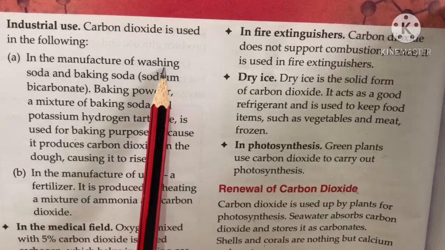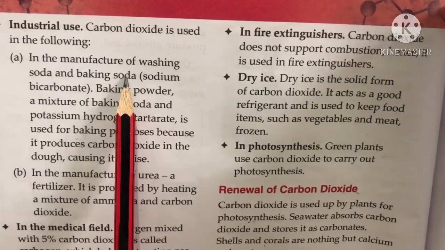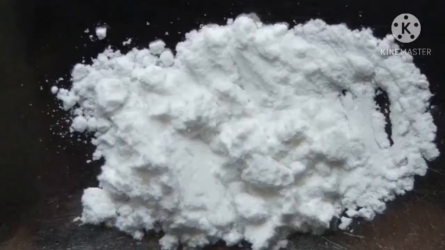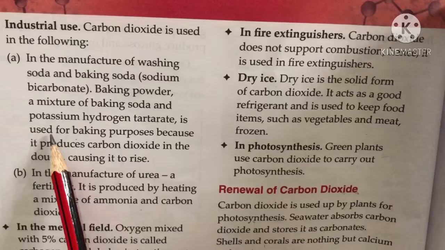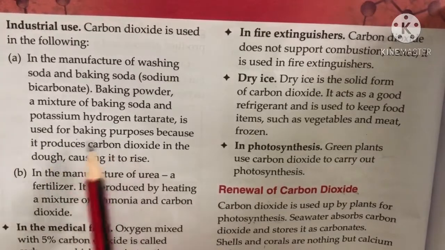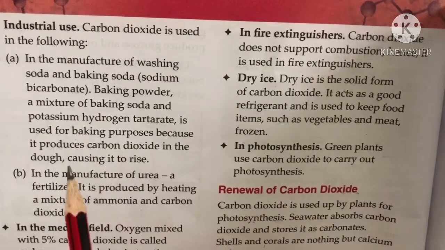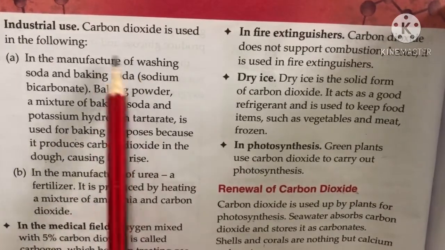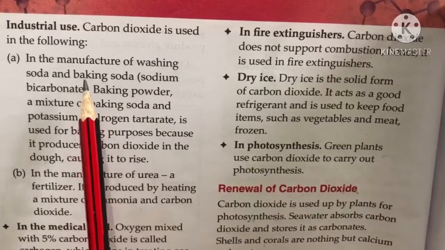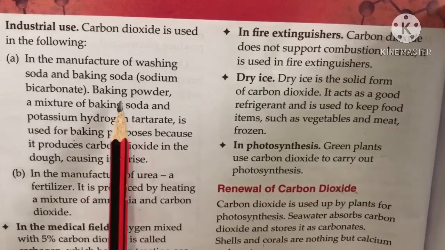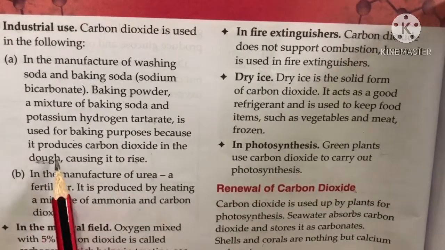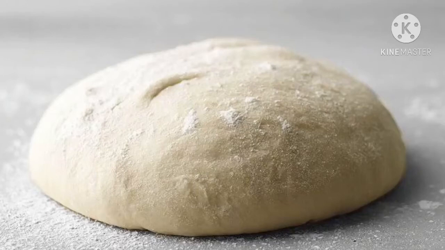So, for the formation of washing soda and baking soda, carbon dioxide is used. Baking powder is a mixture of baking soda and potassium hydrogen tartrate, and it is used for baking purposes because it produces carbon dioxide in the dough that causes it to rise. When baking powder is added to our dough, due to the presence of carbon dioxide, the dough rises in size.